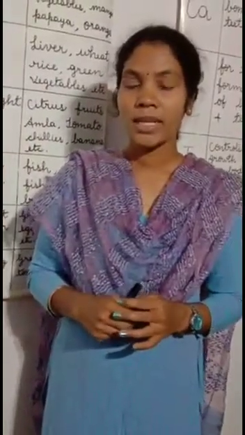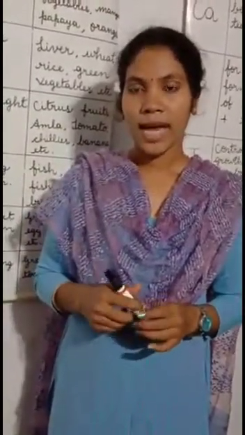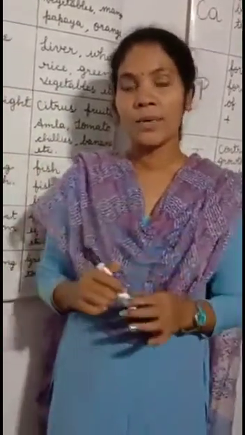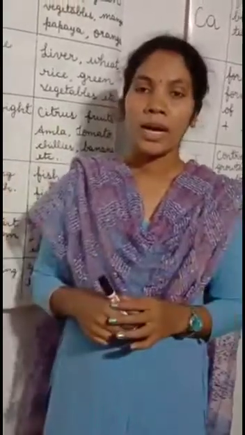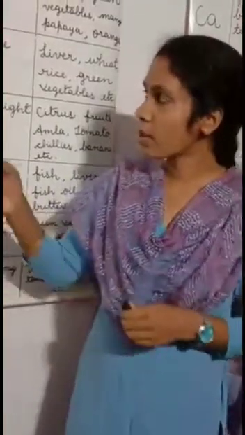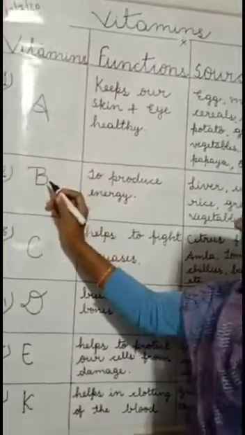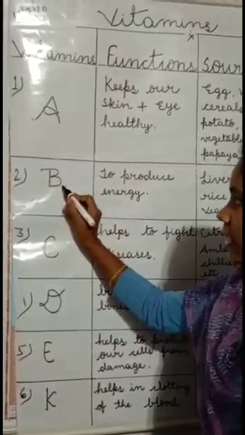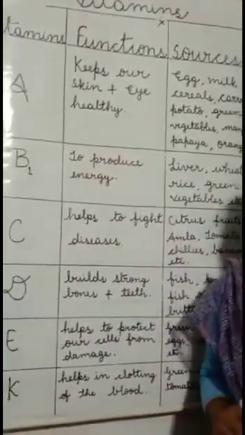For example, if we have to write vitamin B1, we write the letter B and then the digit 1 just below the letter, so that we are able to distinguish them easily.